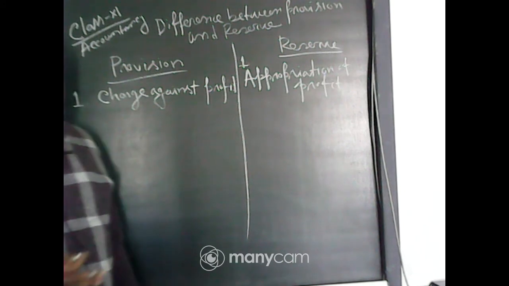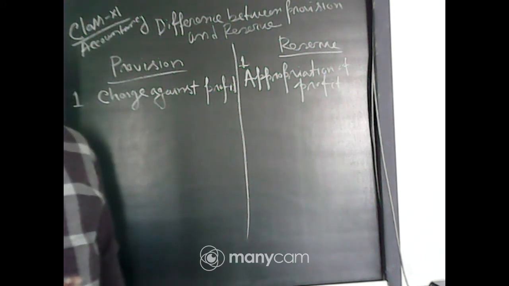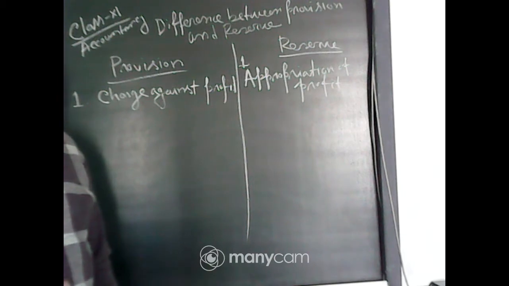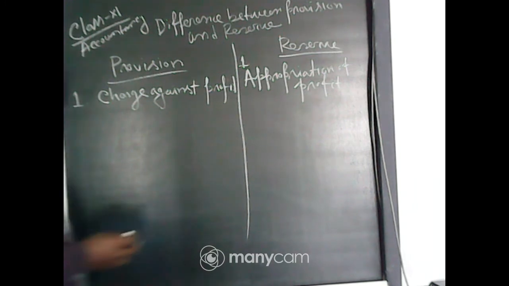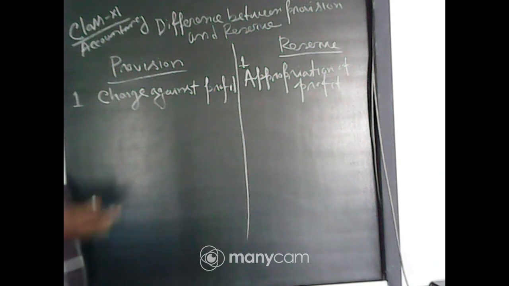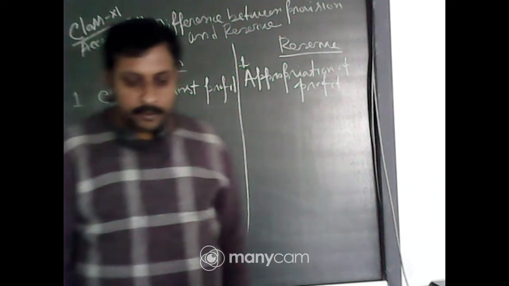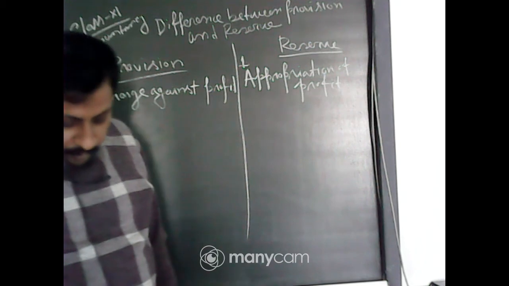It means only if the company makes a profit can you make a reserve, because from the profit you set aside some amount, and from that you make the reserve. So to make a reserve it is necessary to have profit, but provision is not like that. Even if you are making a loss, you still have to make provision. So provision is compulsory, reserve is not compulsory.